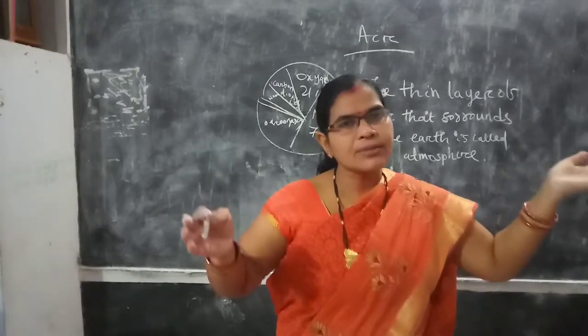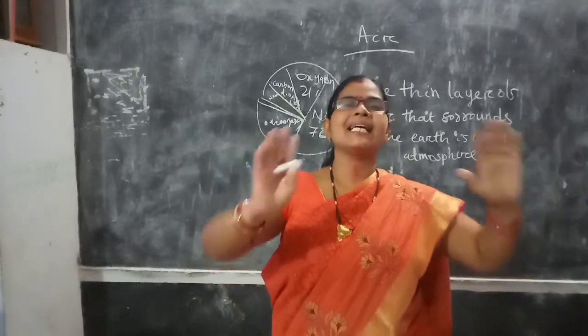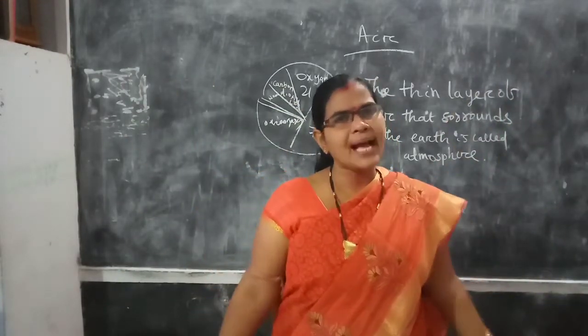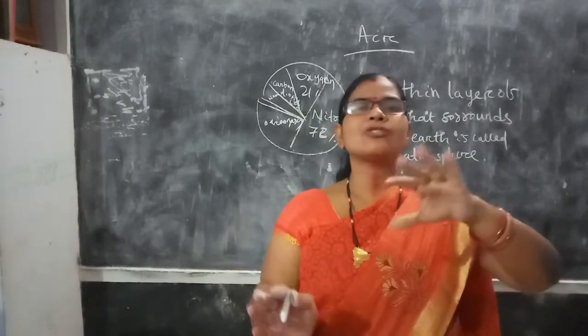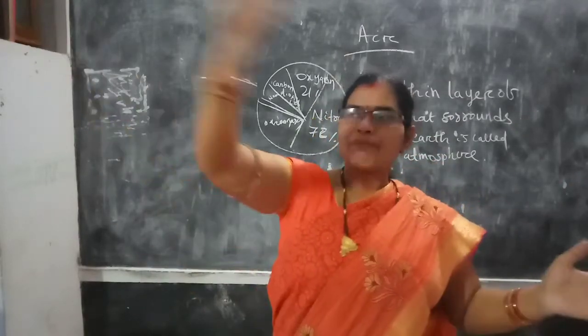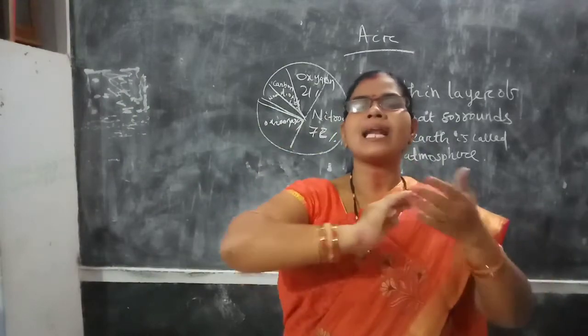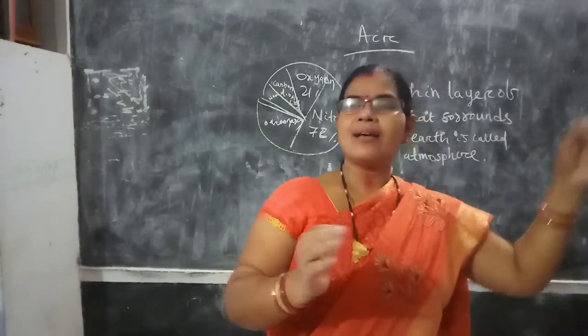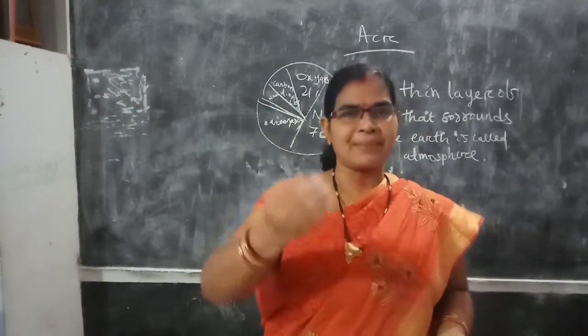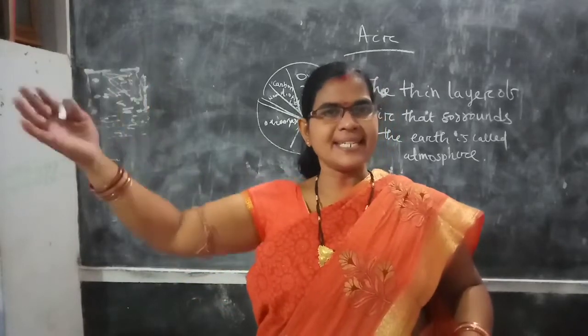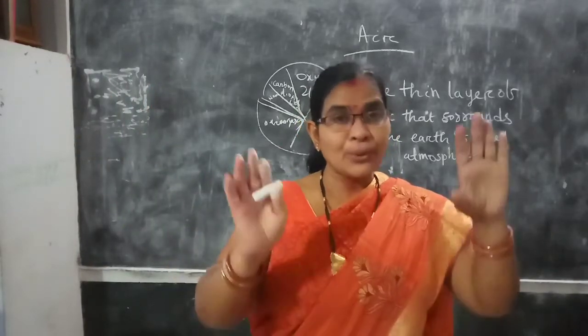And these greenhouse gases act like glass walls. How do they act? They trap the solar heat and never allow it to go back. As a result, the Earth's temperature goes on increasing. This is what is called global warming.